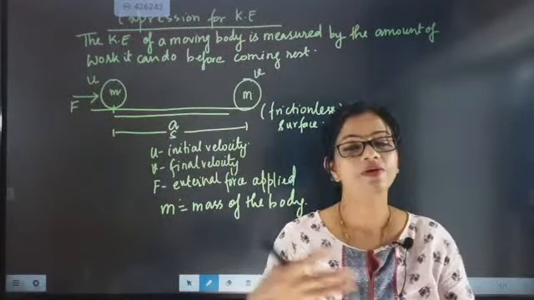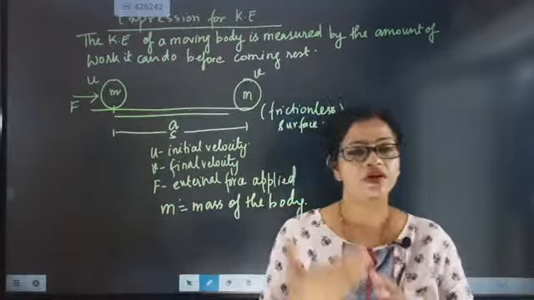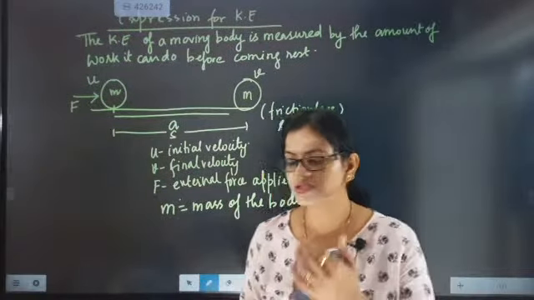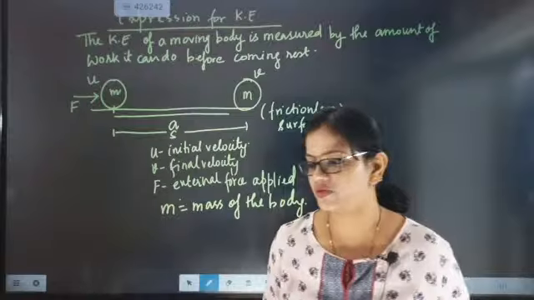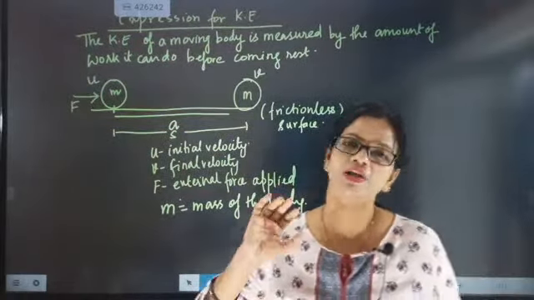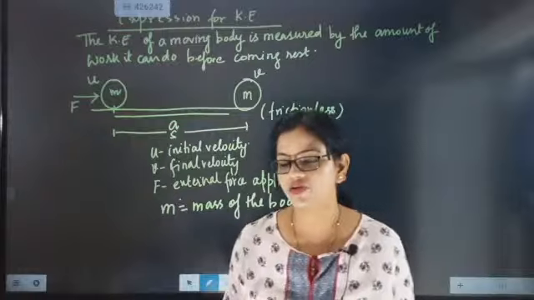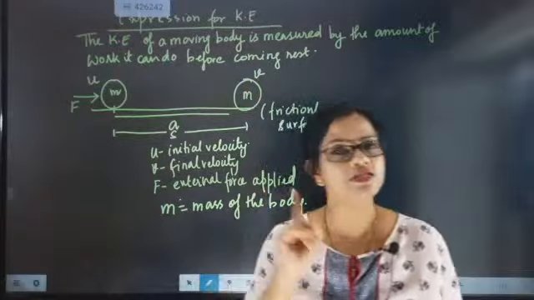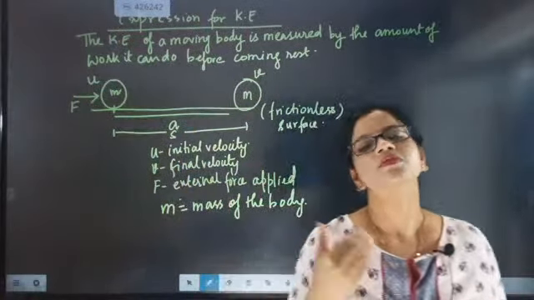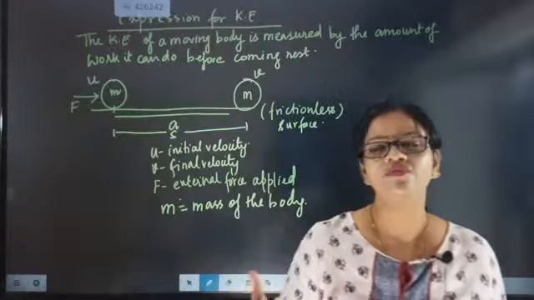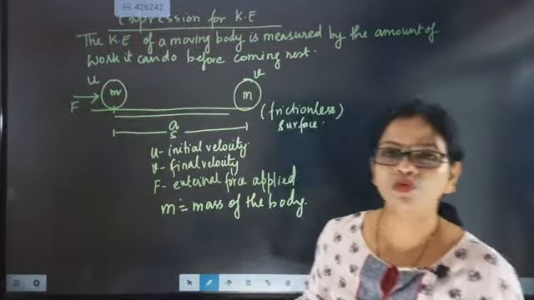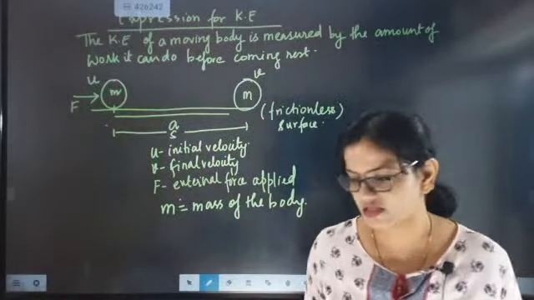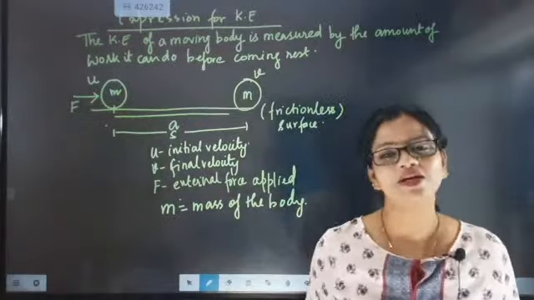When you write, you must write this point: when a body of mass m is taken on a frictionless surface and an external force F is applied on it, then the body will have acceleration, and the body will move from point A to point B, having displacement S. This is the statement you are going to write.